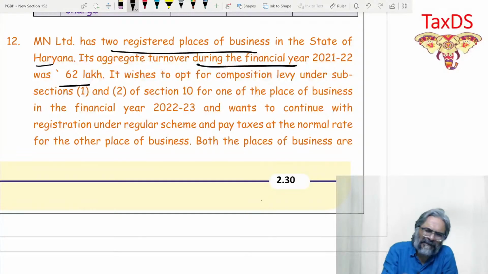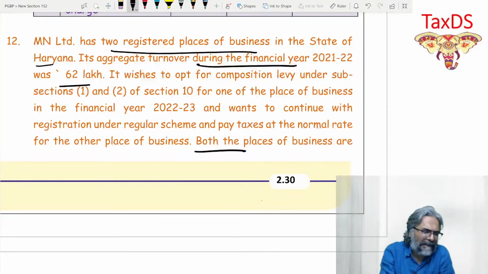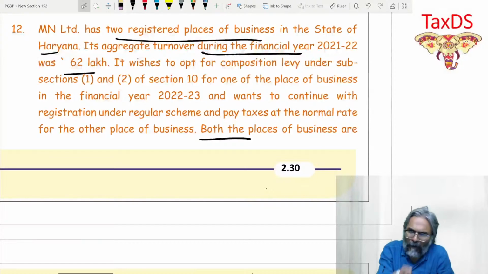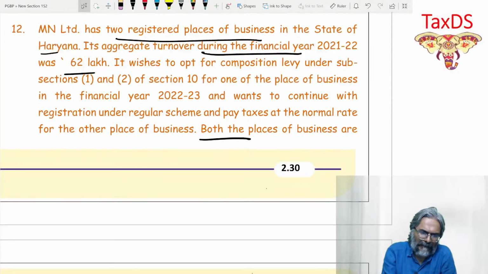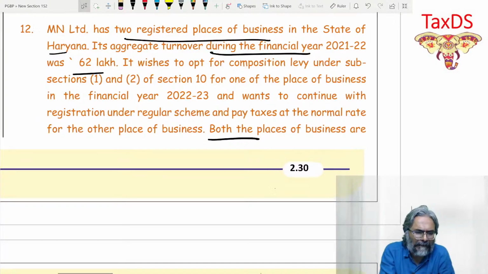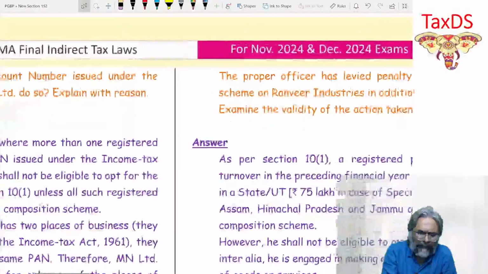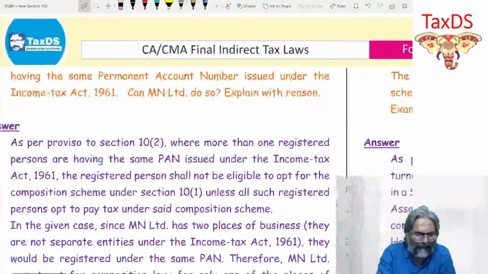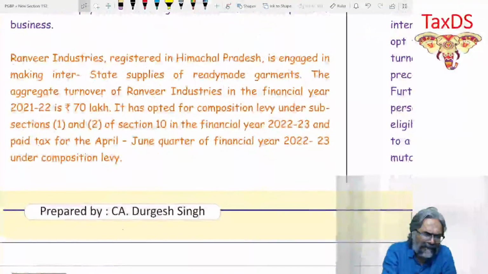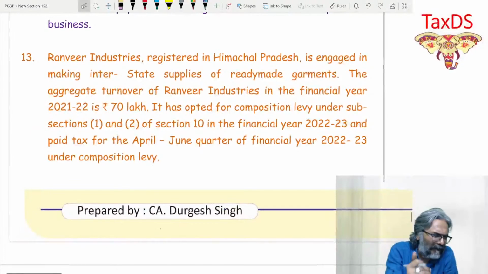Is it possible? This is already discussed, students. This is a theory, completely. Aggregate would mean aggregate of all the places of business, all the supplies. That is the meaning of aggregate. So I think you can read this one. This is not technical. This has already been discussed in the class, so I'm not keen on touching upon this. So you know the answer.